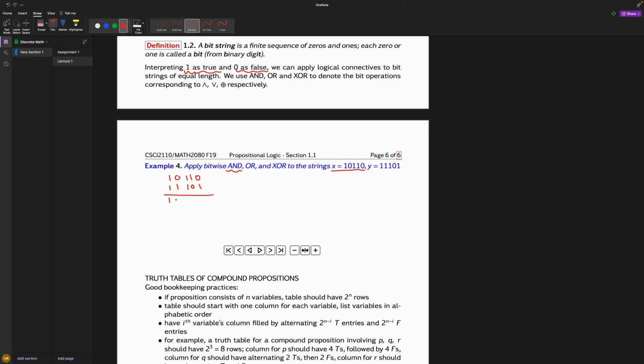False and true is false. Because remember, the and says they both have to be true. They have to be both true. If they're not, then it will always be false. Therefore, this is, I don't know why I wrote that. That would be, whoa, come on, man. Okay. So that would be 0. This would be 1. Remember, true and true. True and false is false. False and true is false.